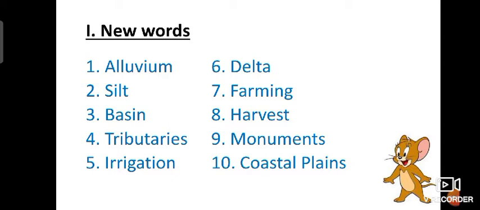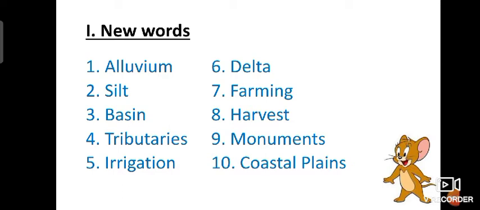Next, we'll see about irrigation. I-R-R-I-G-A-T-I-O-N. Irrigation means a system of supplying water by means of canals, tube wells, like that.